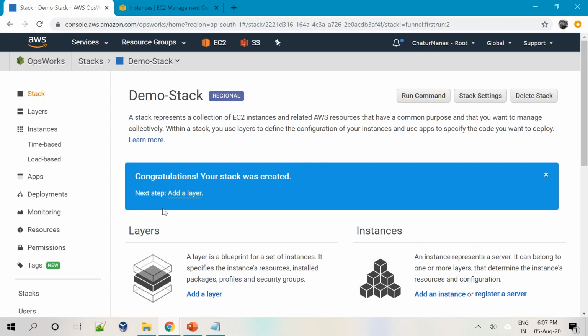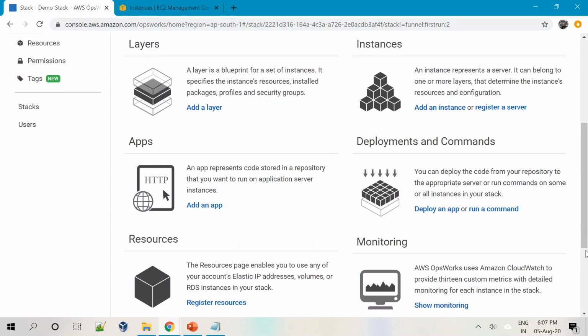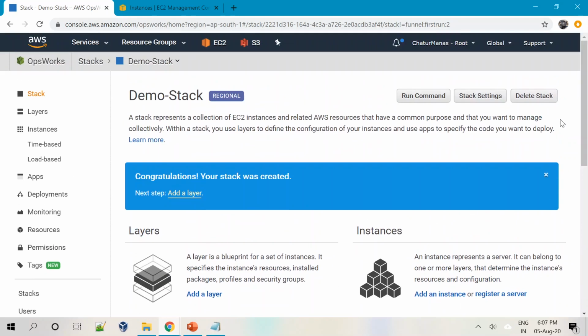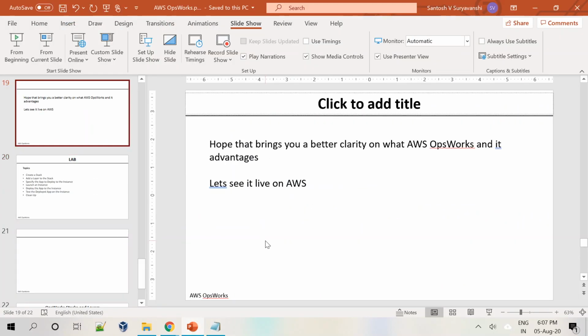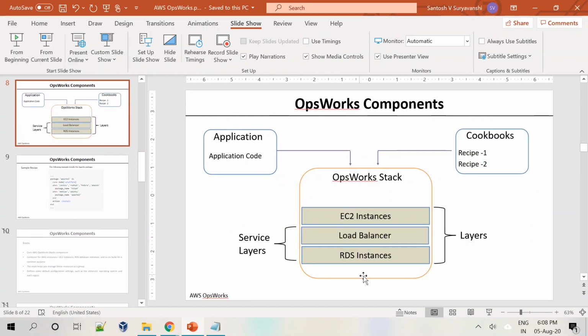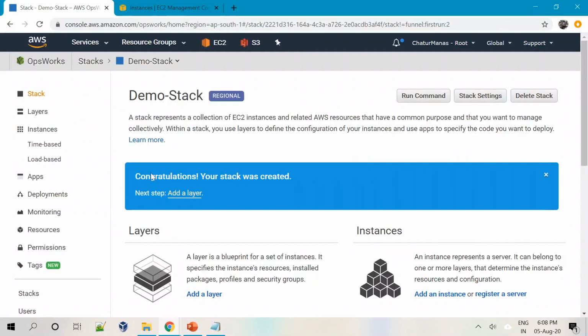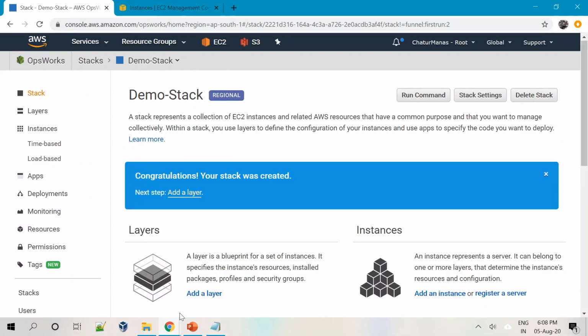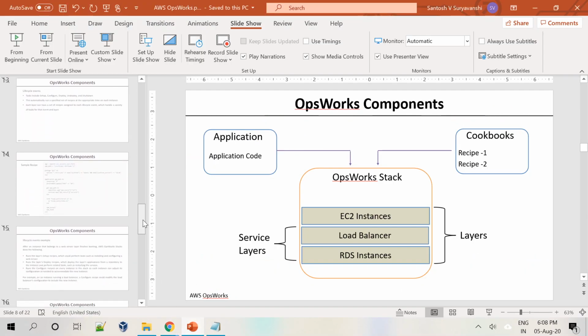And the demo stack will be created in no time. Can you see here? The demo stack has been created, but this particular stack currently does not have anything. What we created so far is only this particular stack. It doesn't have layers or anything.